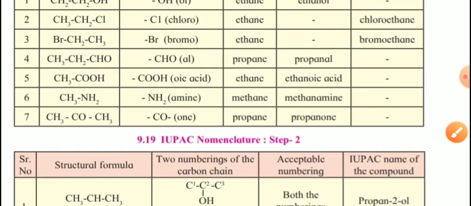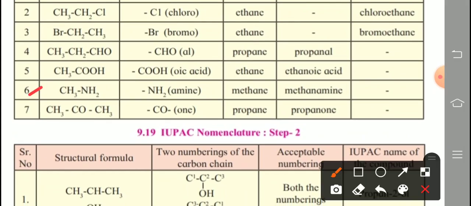Next, the 6th structure is given, CH3NH2. NH2 is the amine functional group. How many carbon? Only 1, so methane is the parent alkane. E is replaced by amine, so methanamine is the IUPAC name. The 7th one is CH3COCH3.